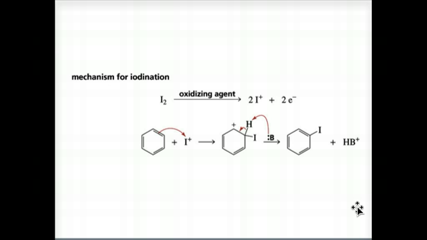Here's the mechanism of iodination. Electrophilic iodine, as you can see right here, is obtained by treating molecular iodine with an oxidizing agent, such as nitric acid. Once the electrophile is formed, iodination of benzene occurs by the same mechanisms as bromination and chlorination. And there you can see nucleophilic, electrophilic. There's a carbocation intermediate, and the base removes the proton, and we form our product. Now nitration